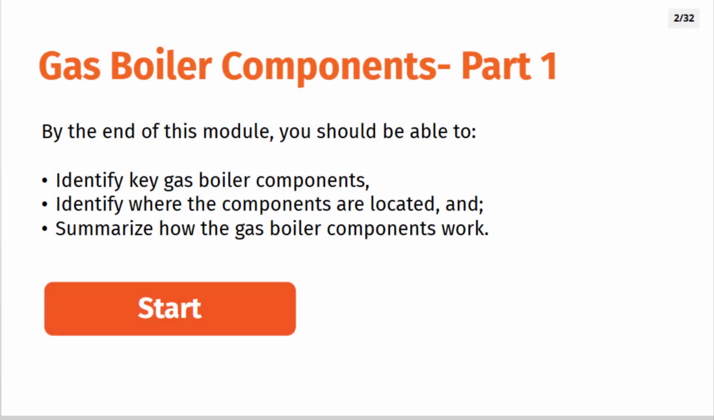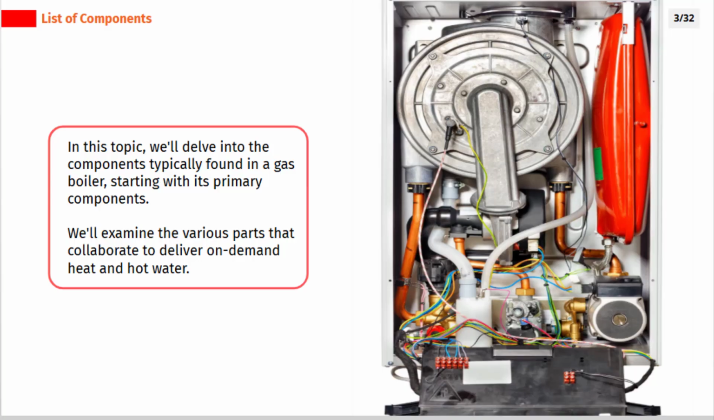By the end of this module, you should be able to identify key gas boiler components, identify where the components are located, and summarize how the gas boiler components work. In this topic, we'll delve into the components typically found in a gas boiler, starting with its primary components. We'll examine the various parts that collaborate to deliver on-demand heat and hot water.